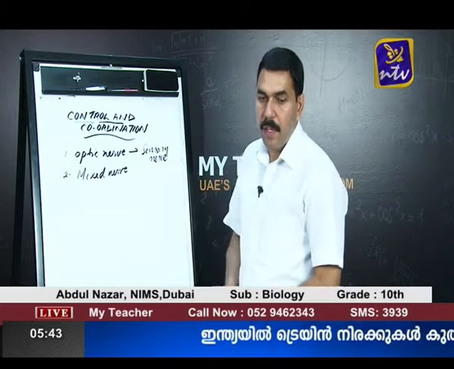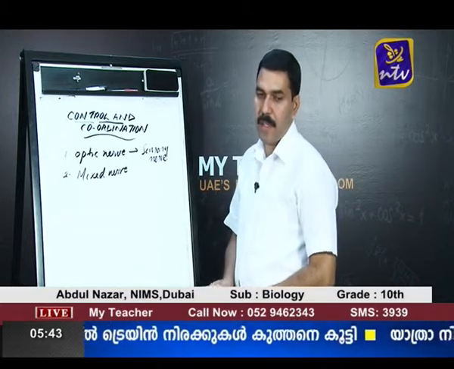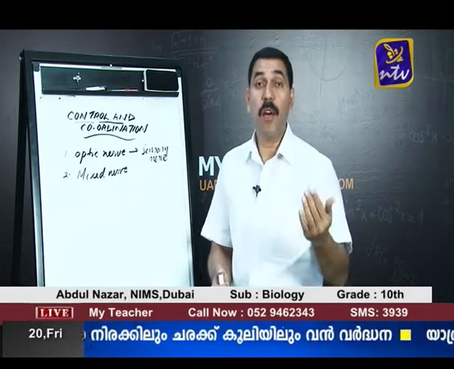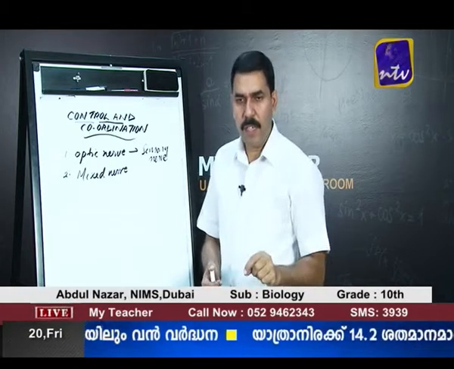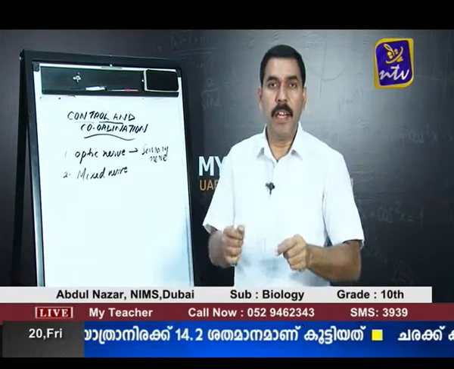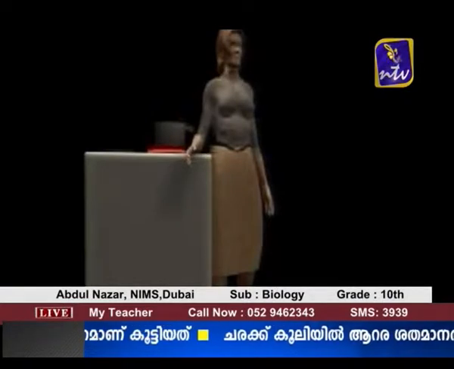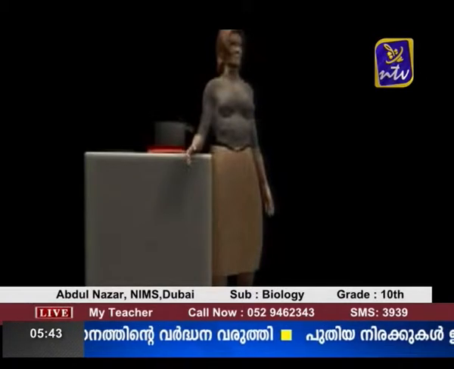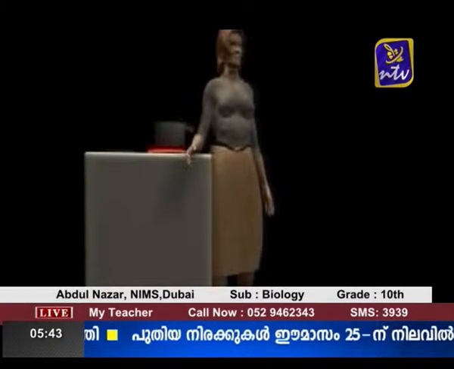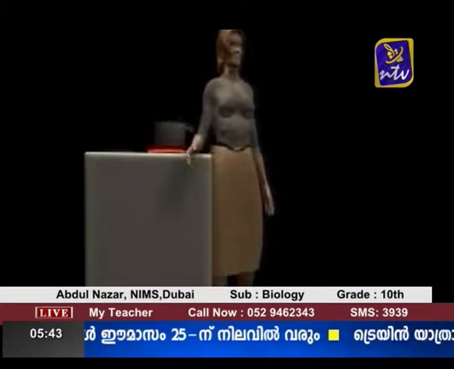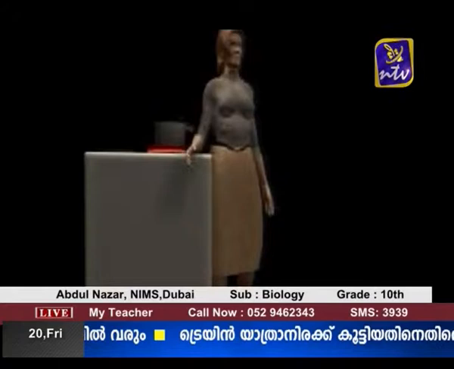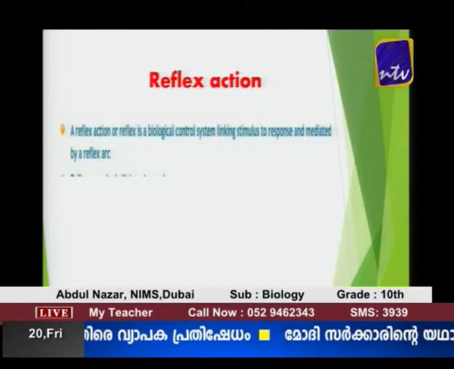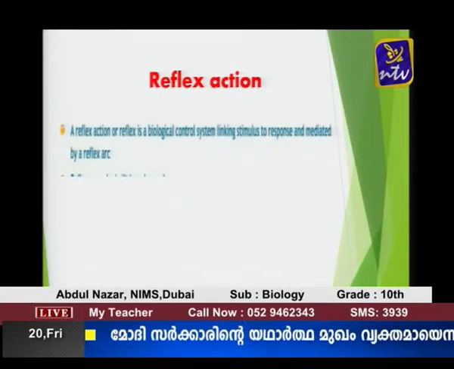Now, on the screen you can see a picture. There are certain actions which we are performing without thinking. For example, suppose if we touch a hot object, immediately we will drop it, or if we step on a pin, immediately we withdraw a leg. This is a part of the defense mechanism of the body. So, there are certain actions which we are performing without thinking, and such actions that we perform without thinking are called reflex actions.